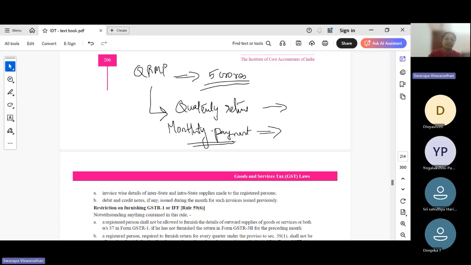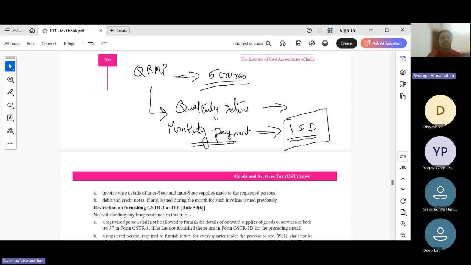So in order to avoid that, they have something called the IFF facility, which is invoice furnishing facility. On a monthly basis, they can use IFF and furnish the invoice details. As soon as they furnish the invoice details, it will get reflected in the 2B of the recipient, and the recipient can take credit.